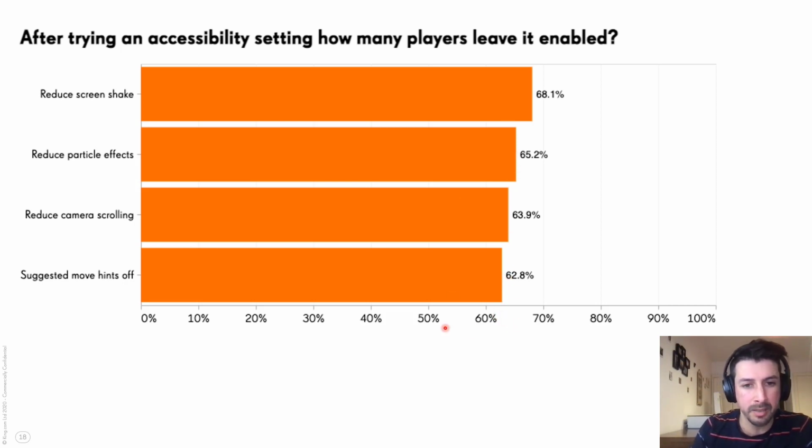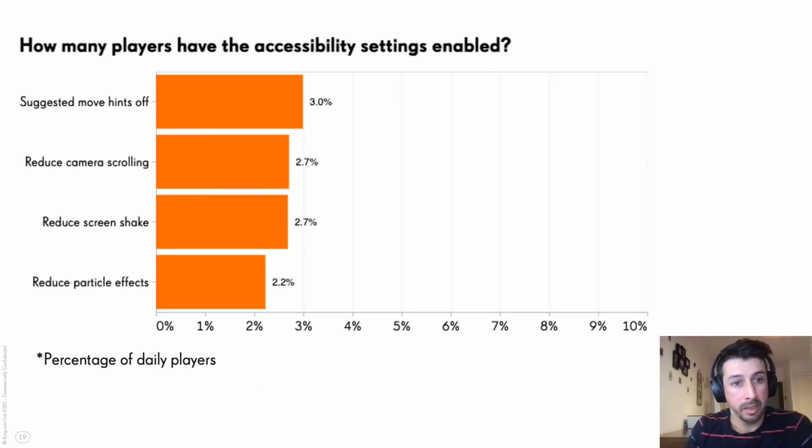And as I said before, you can see the biggest drop is the hints, because a lot of these players thought it was the tutorials turning off, and it's not. So as you can see, it's still big, a lot of players are still using these features, and it's still helping some players.